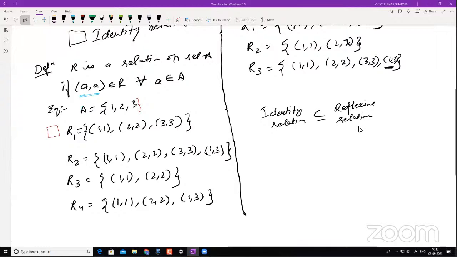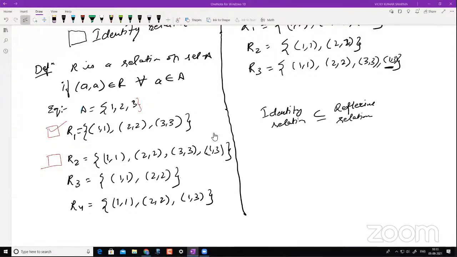Because of this very definition given here, right? So R is a relation on a set A if this is happening for all a belonging to A. That means this is the must condition. It must have these elements. Now let's check your understanding with this. Is this R2 a reflexive relation? Now I would like to check here.